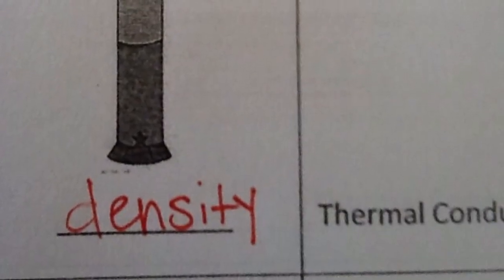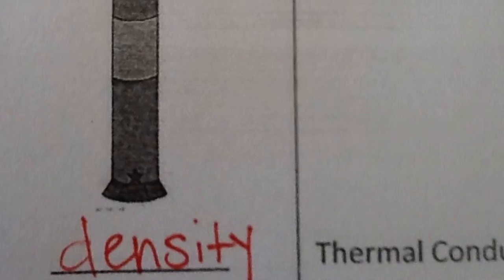The first property we're going to talk about is density. Density can simply be described as an object's ability to sink or float in matter, but all matter has a unique density that can be used to identify an unknown sample of that matter.